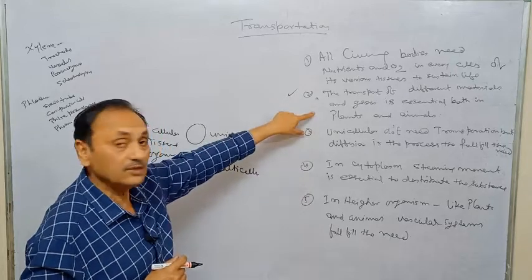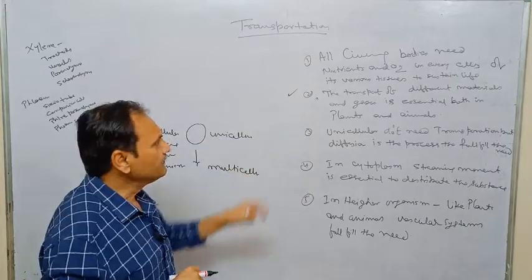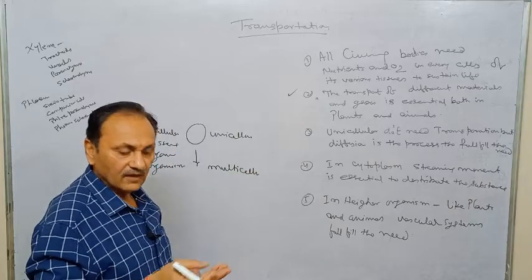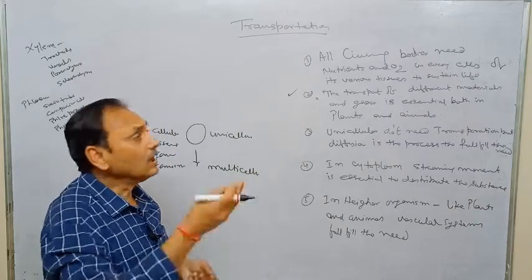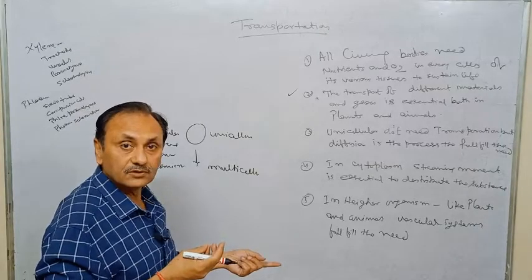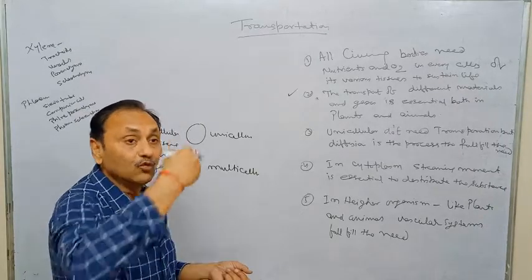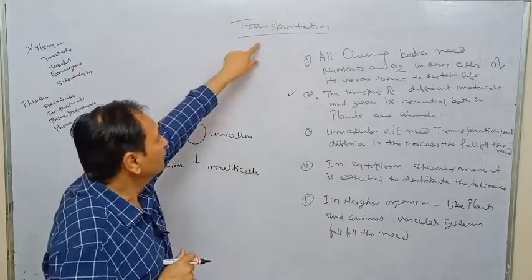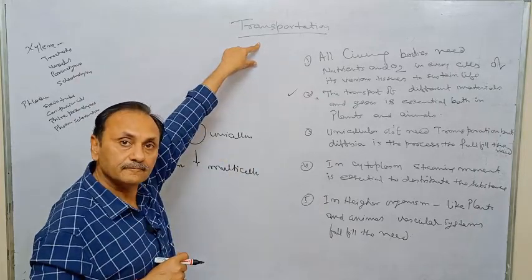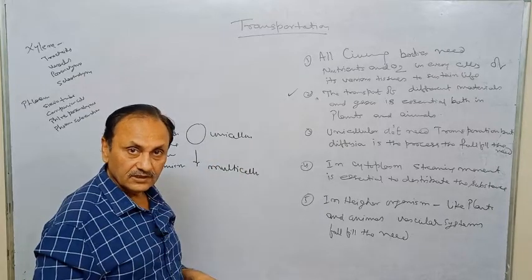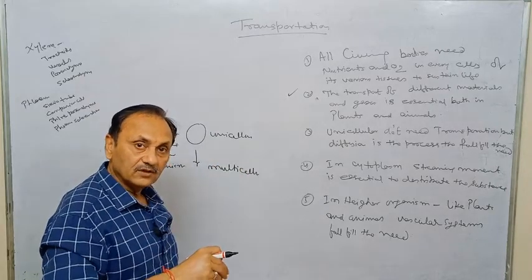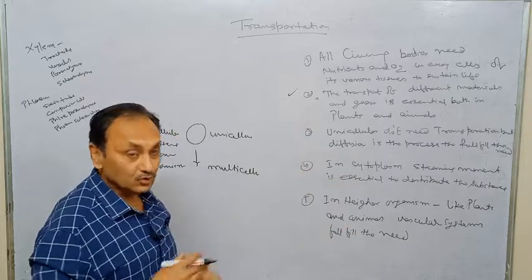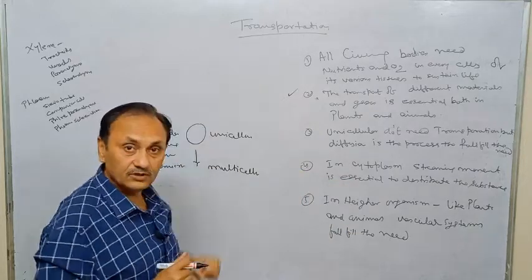So from the excretion point of view, overall we can say that digestion, respiration and excretion are all involved in this transportation, because the digested food will move from the alimentary canal to the cell. It is one part of transportation. After metabolic activity, the waste product, mainly nitrogenous waste, will be removed through the kidney. That is also transportation.